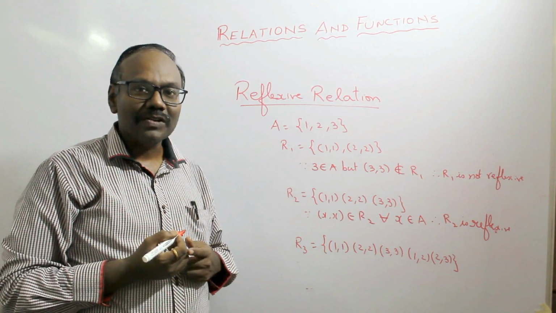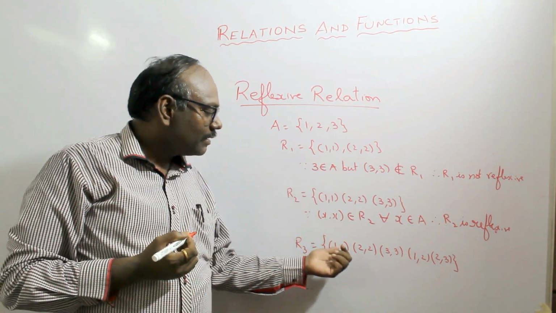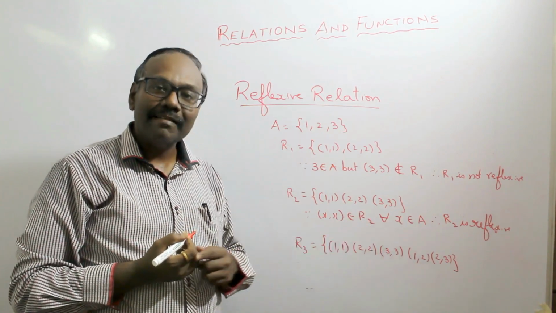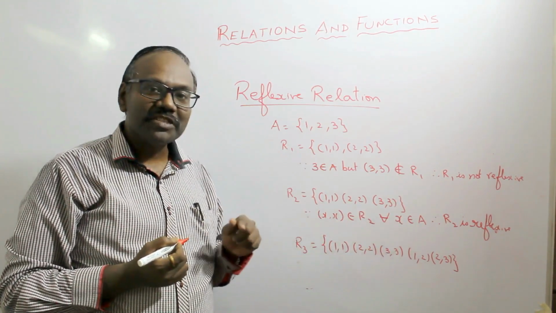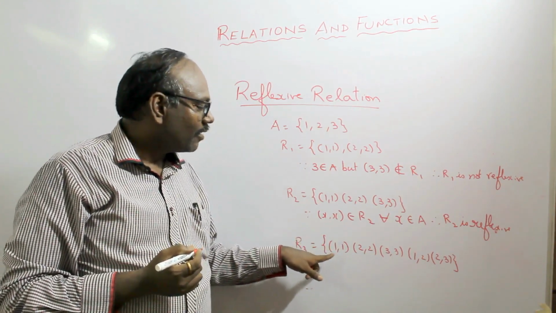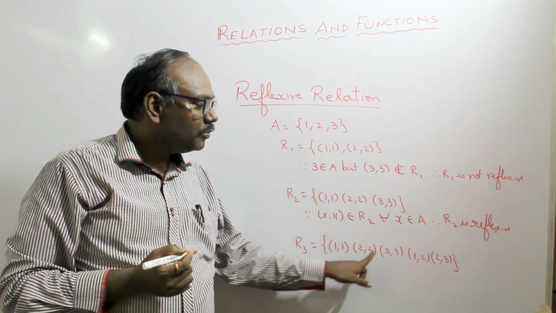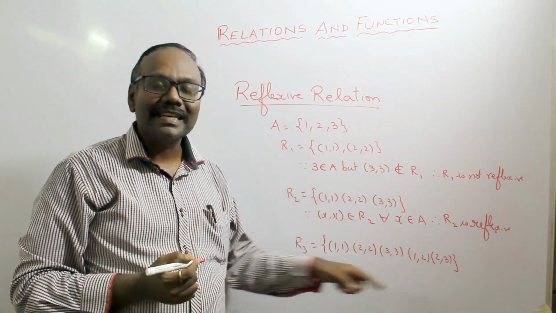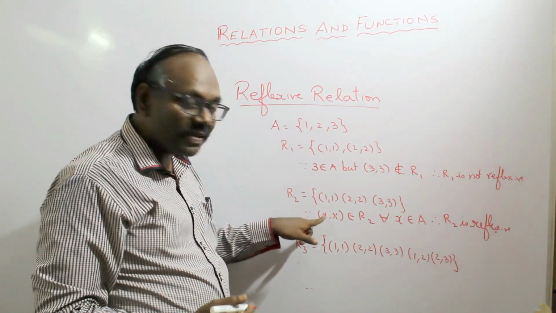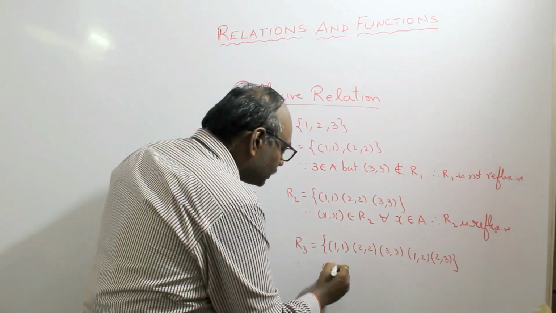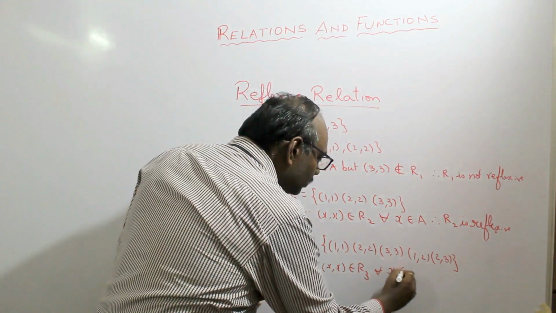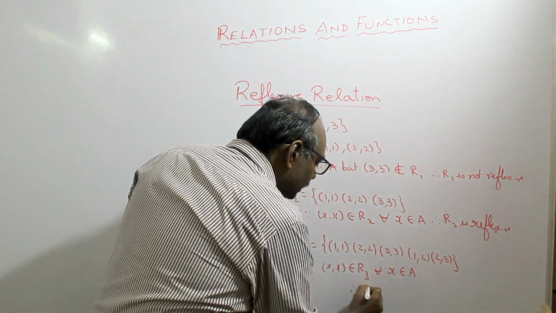Yes, the answer is yes, because the condition is that all these ordered pairs which are in the form of doublets are necessary, and along with that it can have many other ordered pairs. So what you have to check in the reflexive is whether you have the ordered pairs which are doublets for all x belongs to A. So (1, 1), (2, 2), (3, 3) is a must, and along with this it can have many other extra ordered pairs also. So even R3 is reflexive because it is satisfying the condition that (x, x) belongs to R3 for all x belongs to A. Therefore R3 is reflexive.